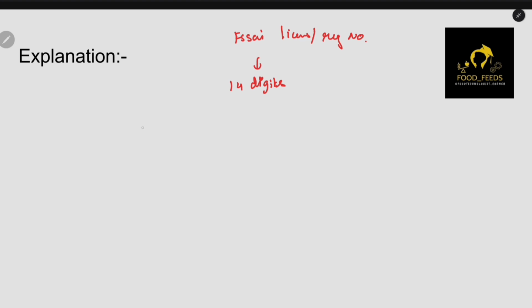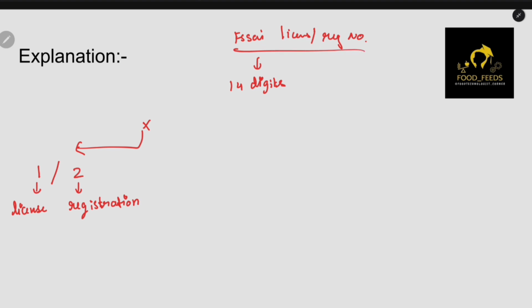First of all, we have the first digit, which let's say is X. There are two options. It can be either 1 or 2. If it is 1, then it is called a license. If it is 2, then it is called a registration. So we can basically identify whether it is licensed or registered just by looking at it. So the first digit will denote license or registration. Now let's see the next two digits, let's say YY.